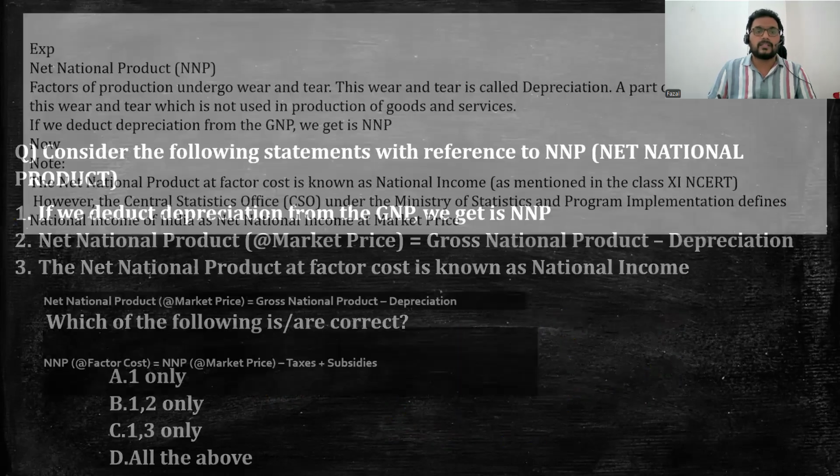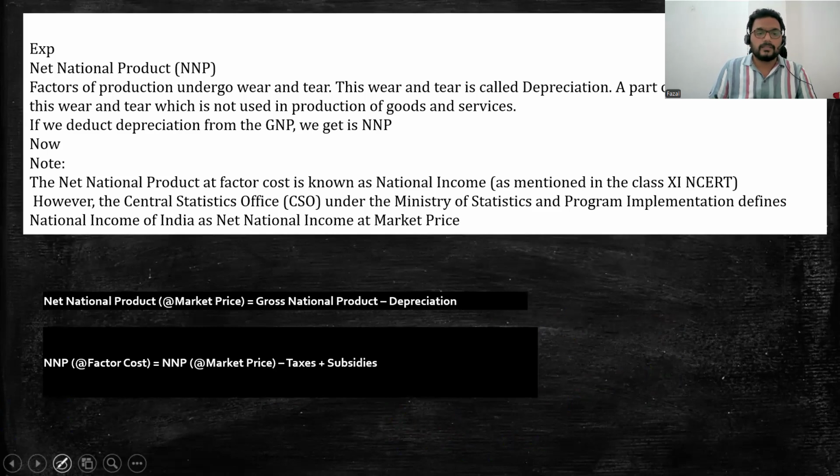All right. Now let us take the explanation part. It is very clear that in net national product, factors of production undergo wear and tear. The wear and tear is called depreciation. A part of the capital is used for this wear and tear, which is not used in the production of goods and services. If we deduct depreciation, we get NNP. This is correct. Now, NNP at factor cost is known as national income. This is what has been mentioned in NCERTs.